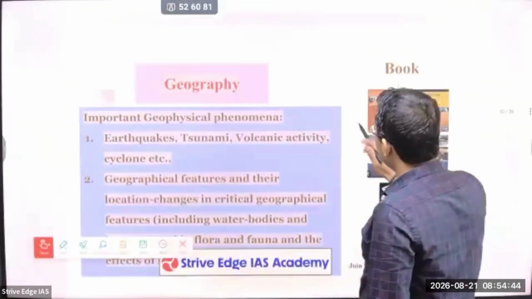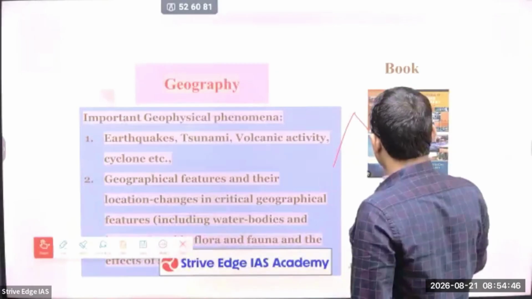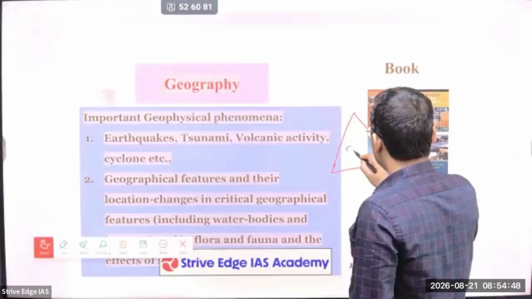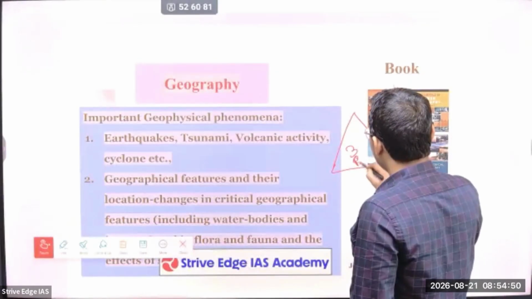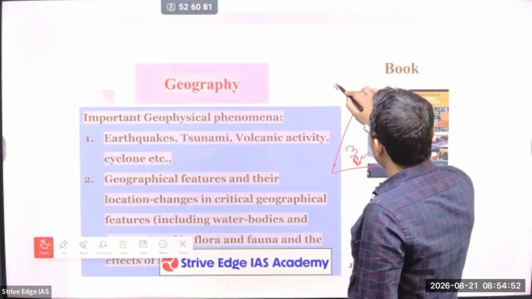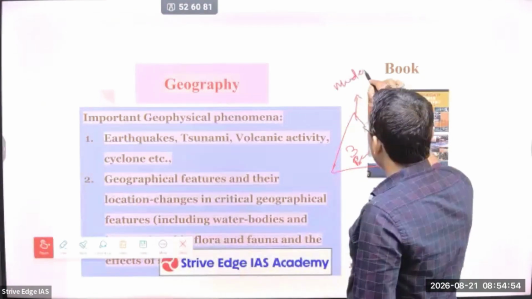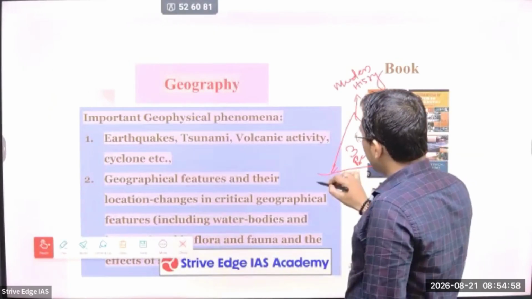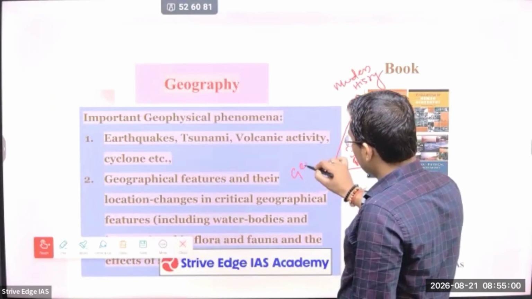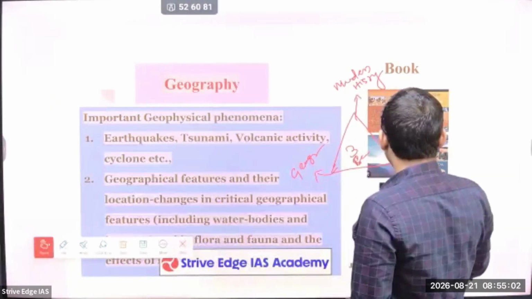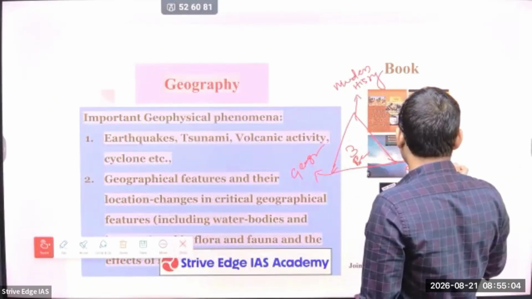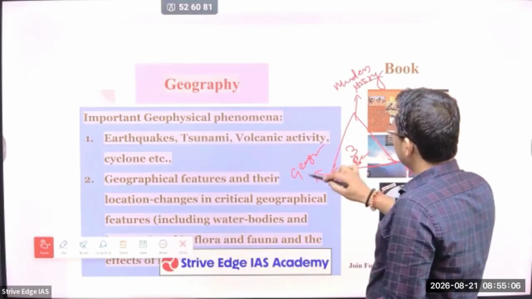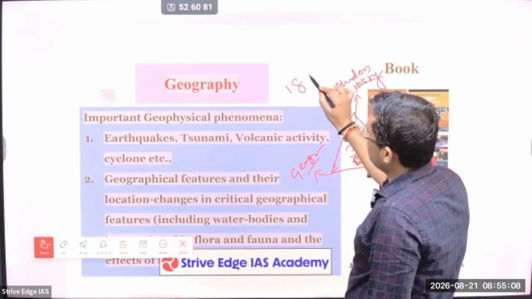By seeing that, I can tell you from your mains perspective, 3 papers, 3 subjects are very important. The first one is modern history, the second one is geography, and the third one is society. If you are studying these 3 thoroughly, you will get around 18 questions directly.